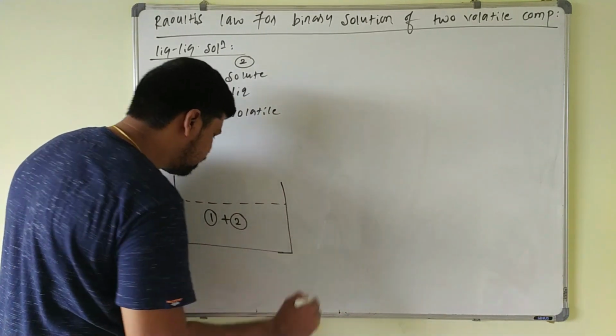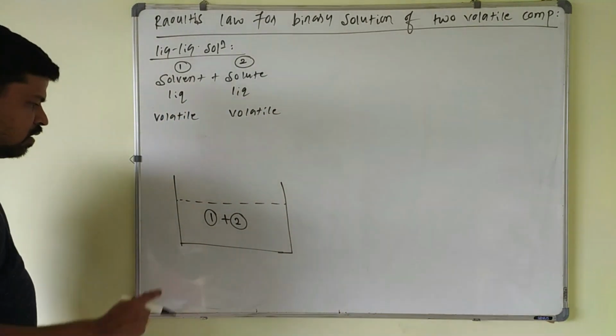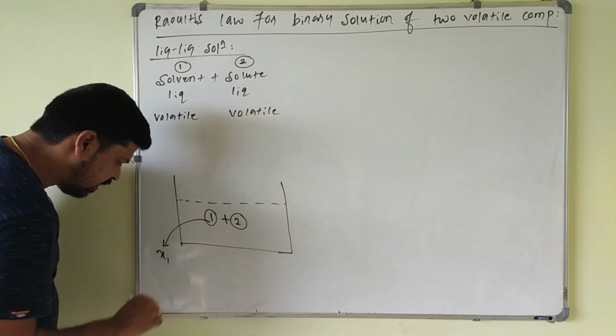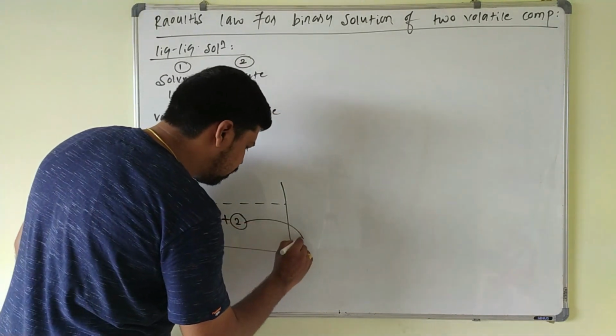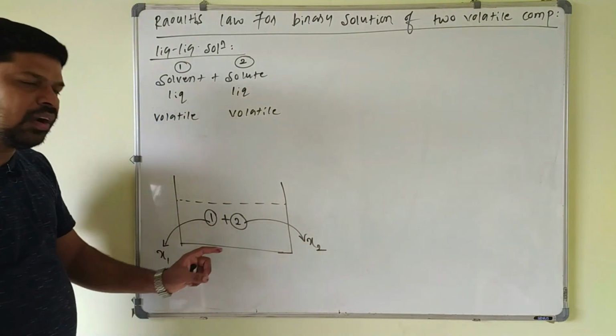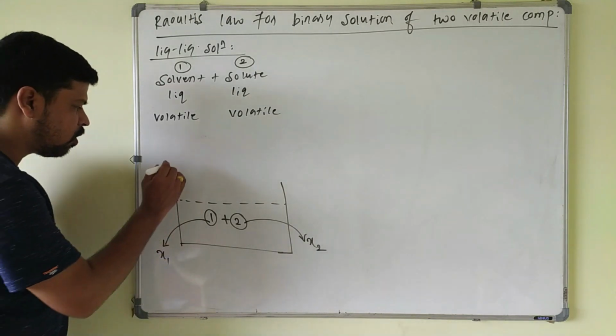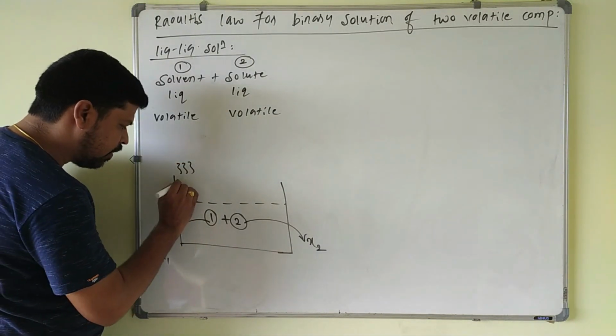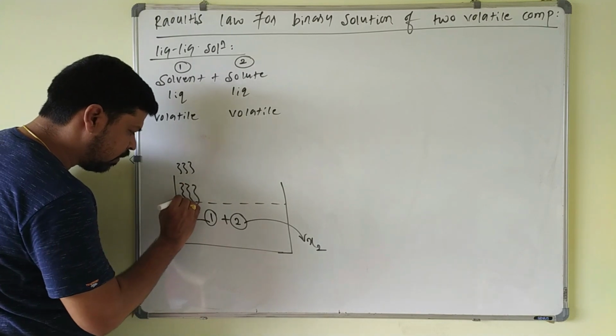So this is the liquid phase. The mole fraction of component 1 in the liquid phase is called X1. The mole fraction of component 2 in the liquid phase is X2. Both being volatile, they will form vapors. So the vapors of component 1 are formed, and they create some pressure on the surface of the liquid.